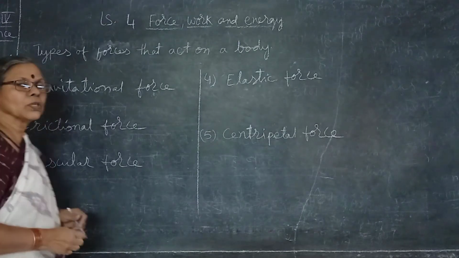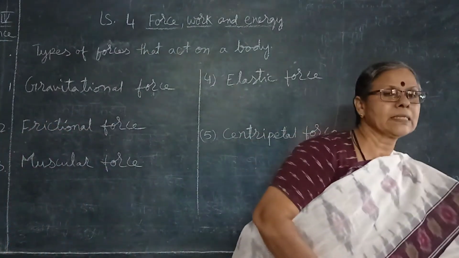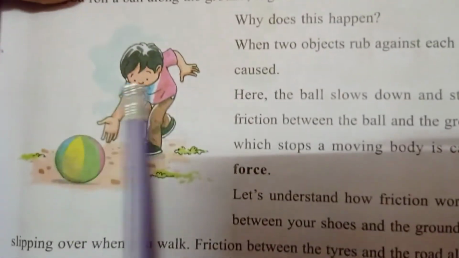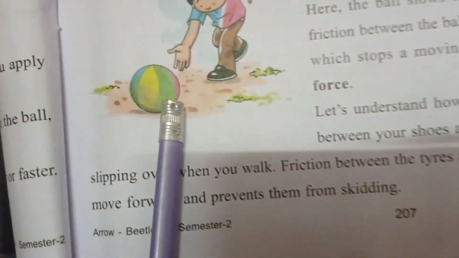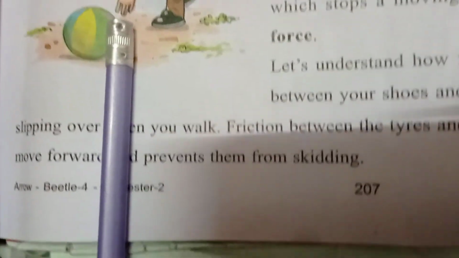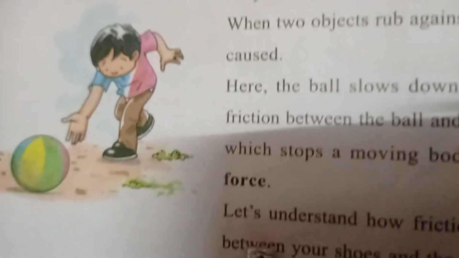So frictional force, how it works, you can see here. A child is throwing a ball and while rolling, the ball becomes slow. How does it work? Let us understand this.